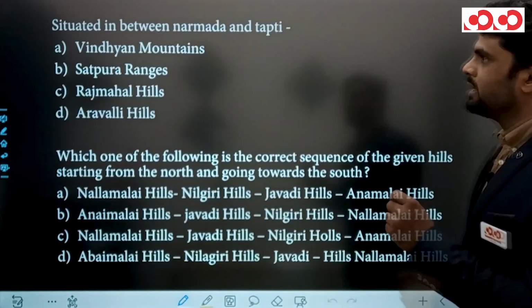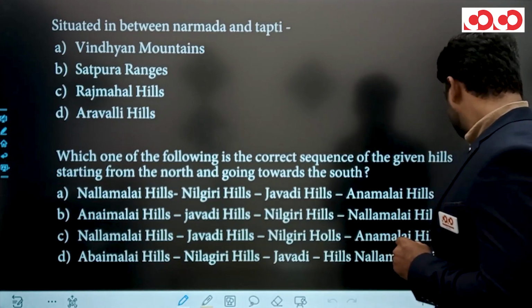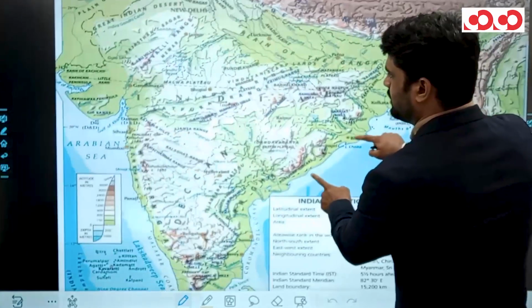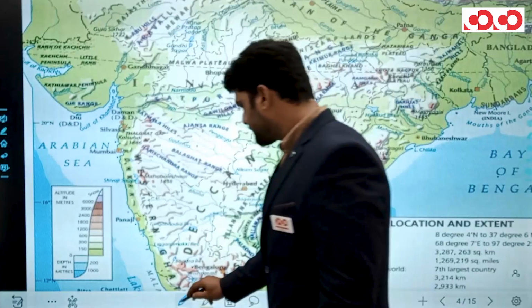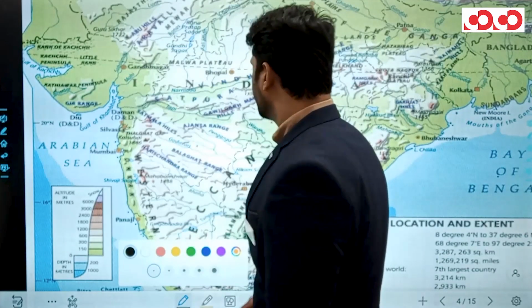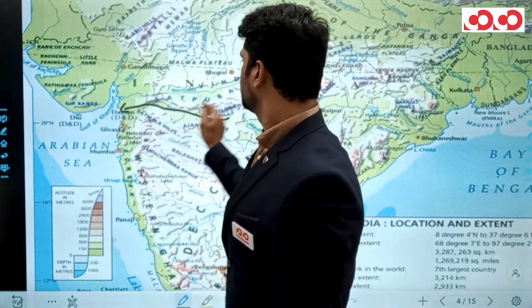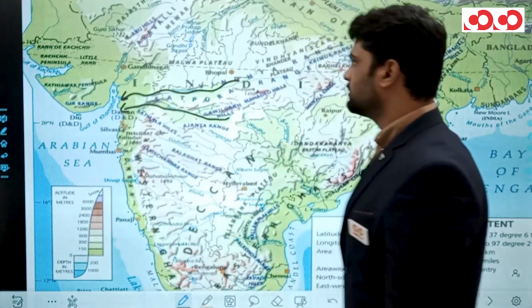The next question is, which range is situated in between Narmada and Tapti? Clear? Let's move to this image. Narmada and Tapti. Clear? You can see Tapti here, and at the north you can see the flow region of Narmada.